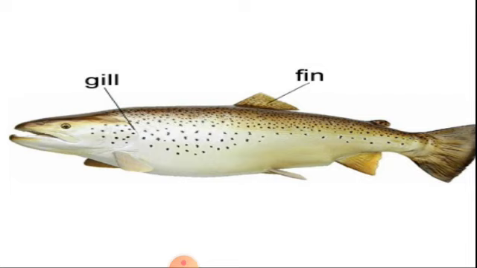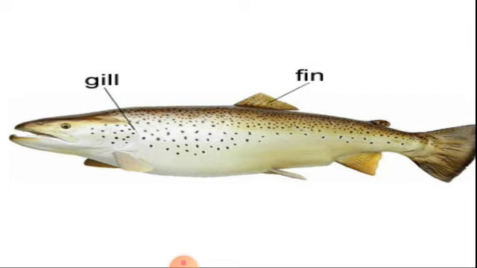Next is about water animals. In the video you are seeing the picture of a fish. Fish breathe through their gills, no? In the same way, fish have fins for swimming.